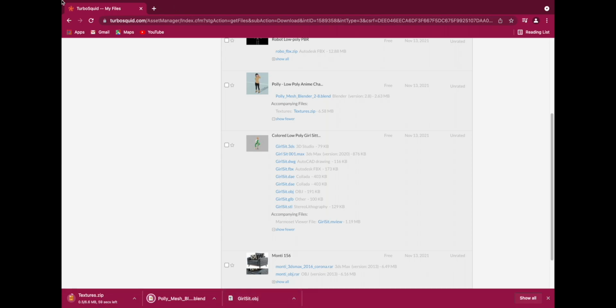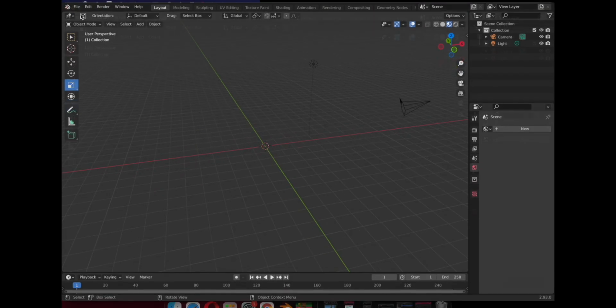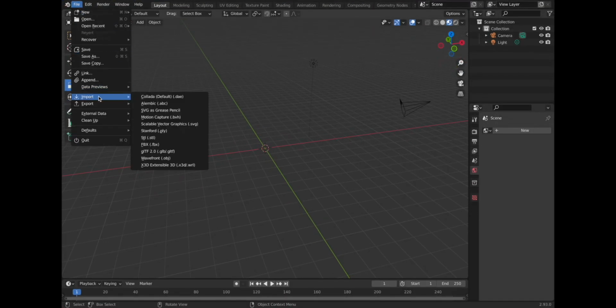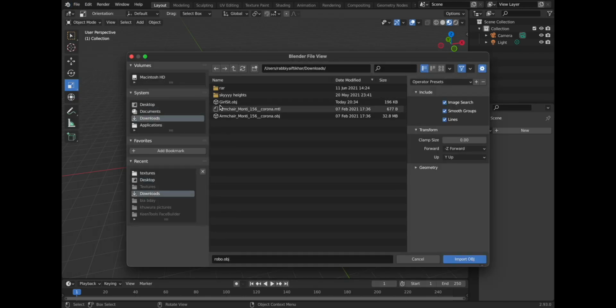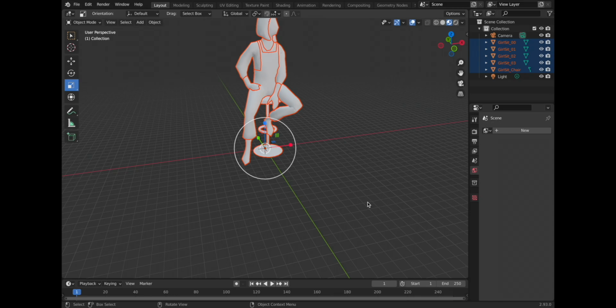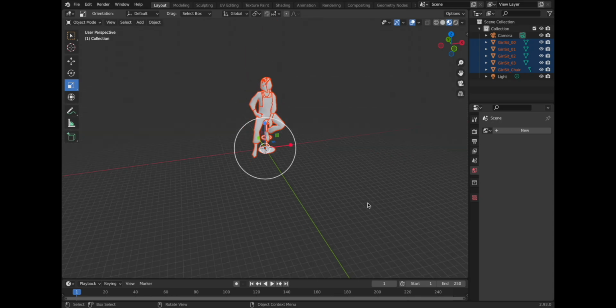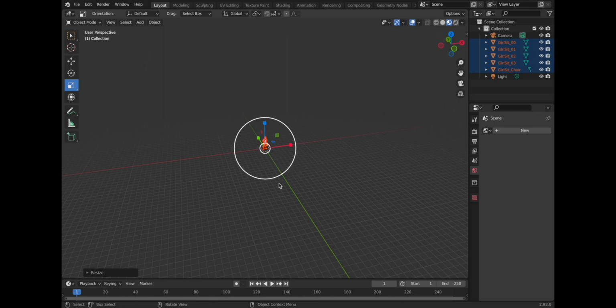This one is already done, so let's work with it. Open your Blender, go to File, Import, open OBJ, go to Downloads, GirlSit OBJ and import it. The size of this model is already so big, so you can press S. I think this is good.